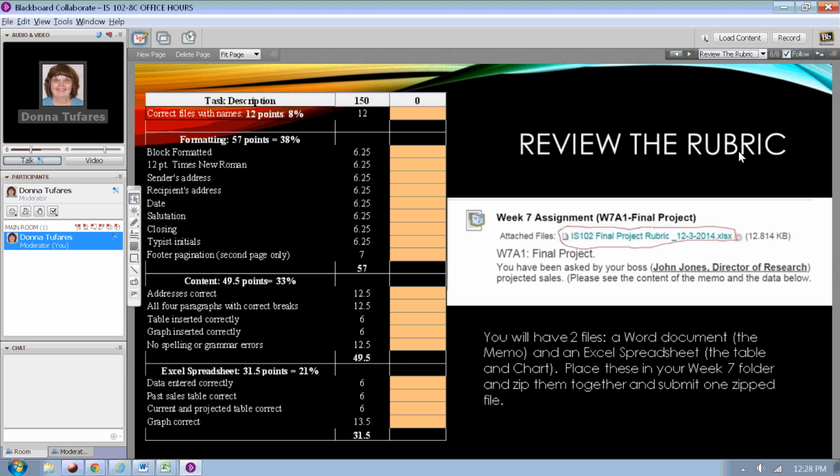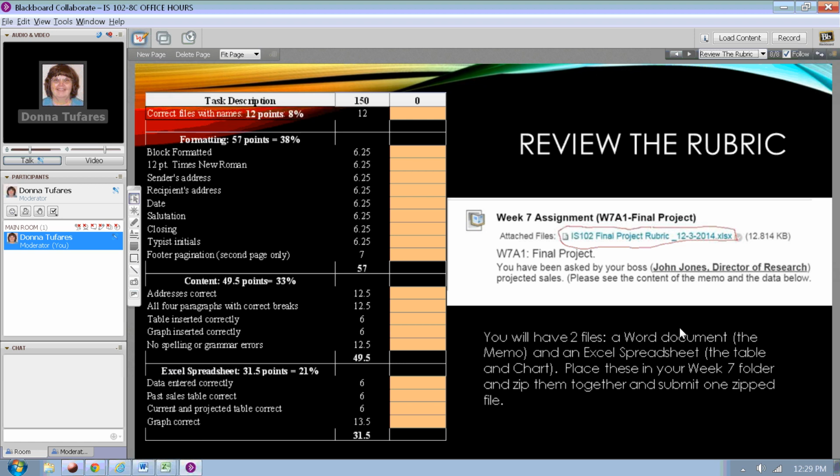Go back and review the rubric. As I've stated in the announcements, it's in the assignment. It's at the top under attached files. This is a copy of what it shows. It shows the point breakdown. It gives you an idea of the things that you need to get the points for this project. It's worth 150 points, so it's a good idea to make sure that you have everything there that you need.